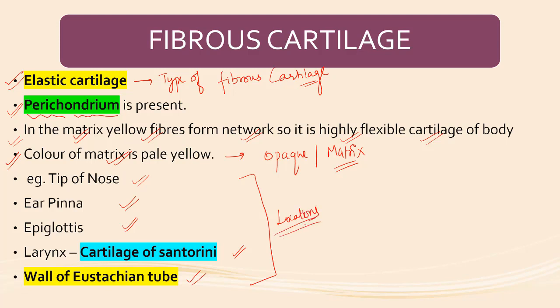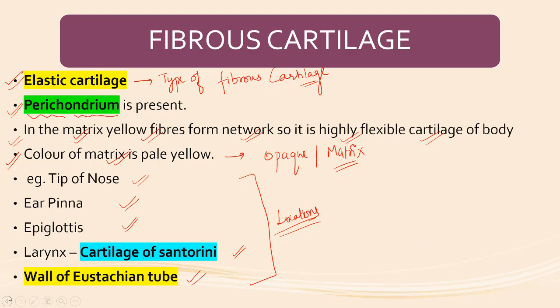Understood? In elastic cartilage the perichondrium is present, and the matrix has numerous fibers which are yellowish in color. That is why they provide the yellow color to the matrix, and the presence of fibers makes the matrix opaque. It is present in the tip of the nose, the wall of the eustachian tube, in the larynx the cartilage of Santorini, epiglottis, ear pinna, and tip of the nose.